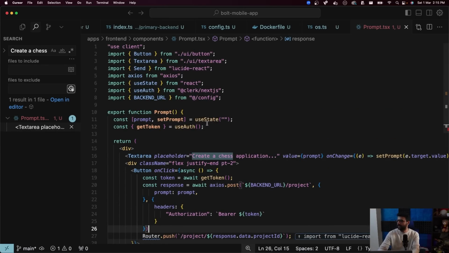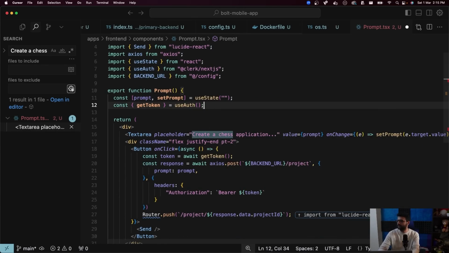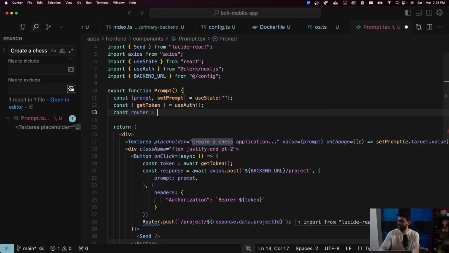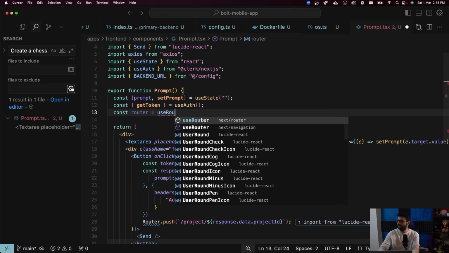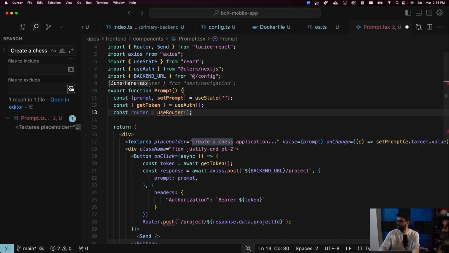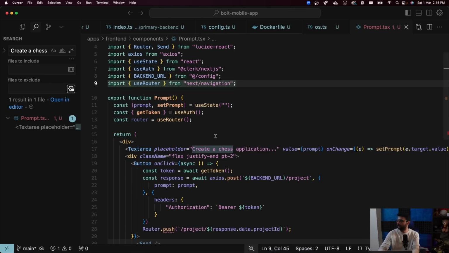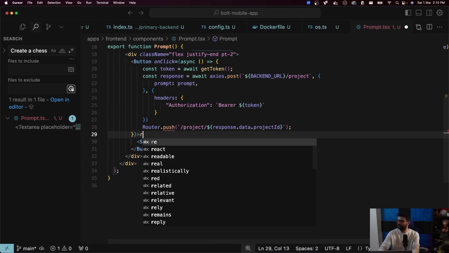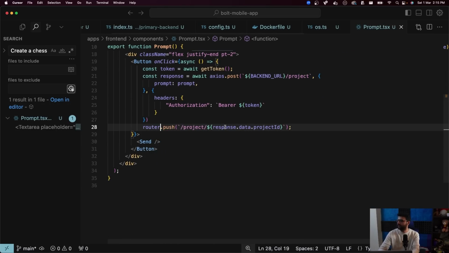Let's make this a client. It is a client component. Const. Come on, AI, help me here. Const router equal to use router. Why is AI not responding? Is it turned off? It is turned on. There we go. Alrighty. Router.push. So I reach the /project/project ID screen.